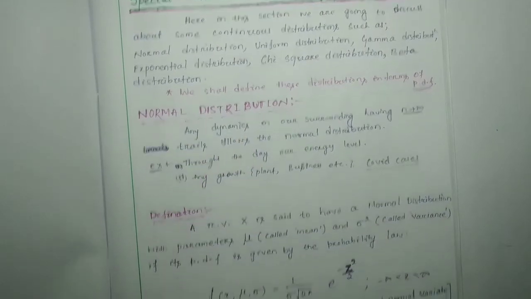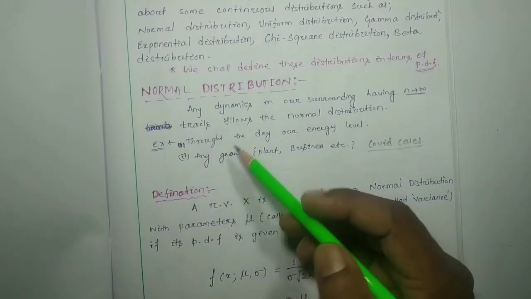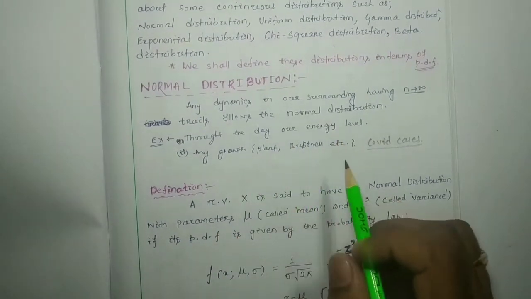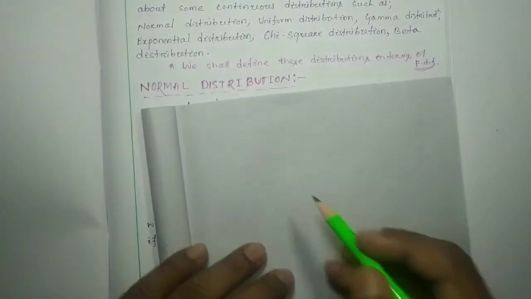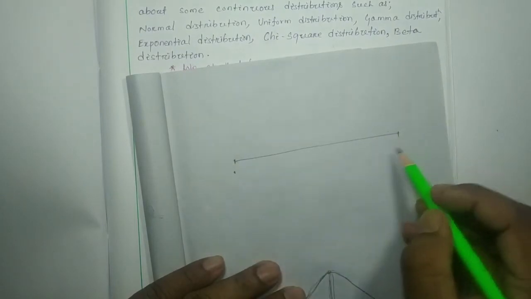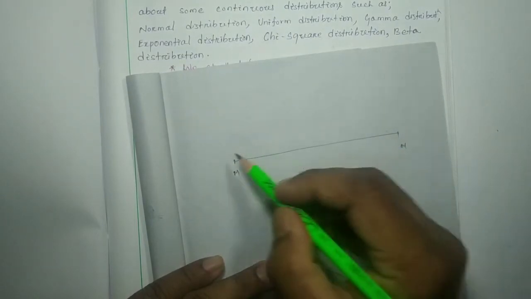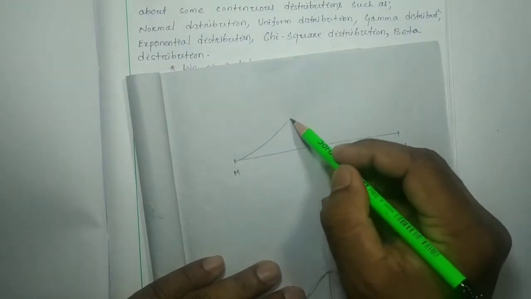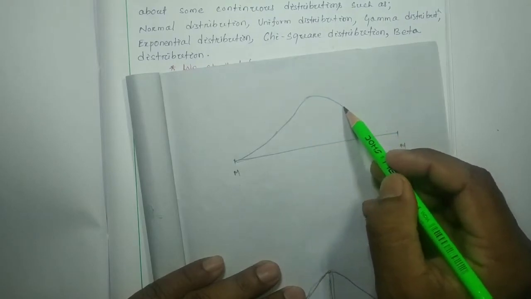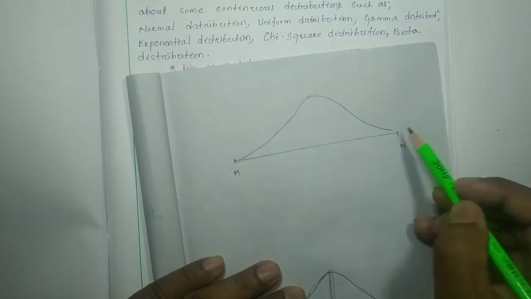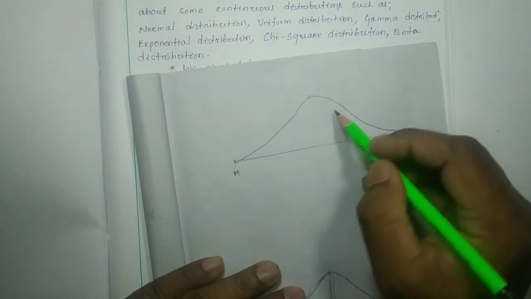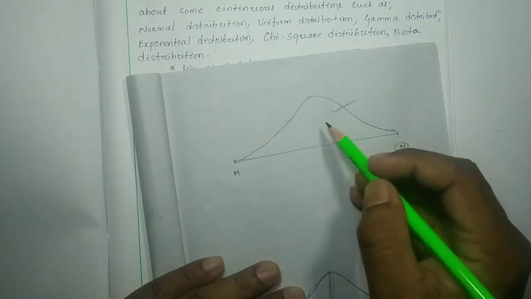So here are two or three examples. You can see our energy level throughout the day, from morning to night. Our energy level increases gradually with time, at a particular time it reaches the maximum, then it decreases at the end of the day or at night. So this is the so-called normal distribution.